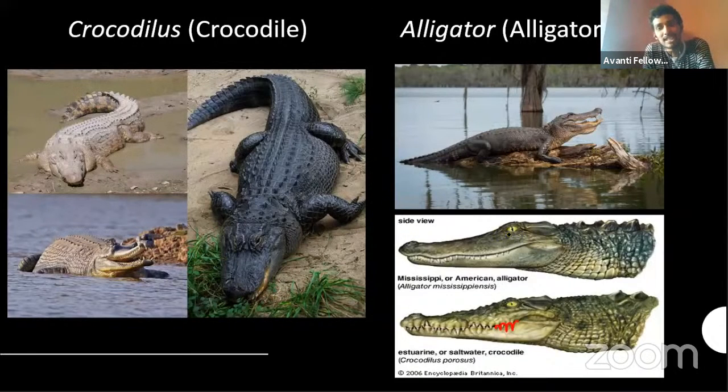So the major difference between an alligator and a crocodile: in a crocodile, you can see the teeth outside when it has closed its mouth. So that's the major difference, and we can see it. Okay, so that will be better. How do they respire? They can't respire inside the water. They have to come out of the water to respire.